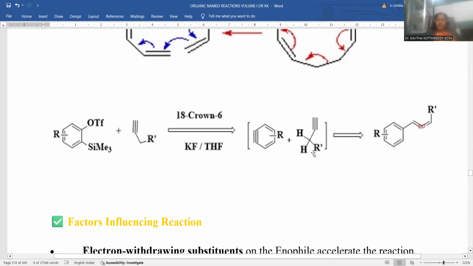The generated benzyne is now treated with this triple bond. So now this triple bond has an alpha hydrogen, an allylic hydrogen, located within the molecule. Whenever these two are treated, the reaction takes place in between, and there could be a kind of product you can notice over there.